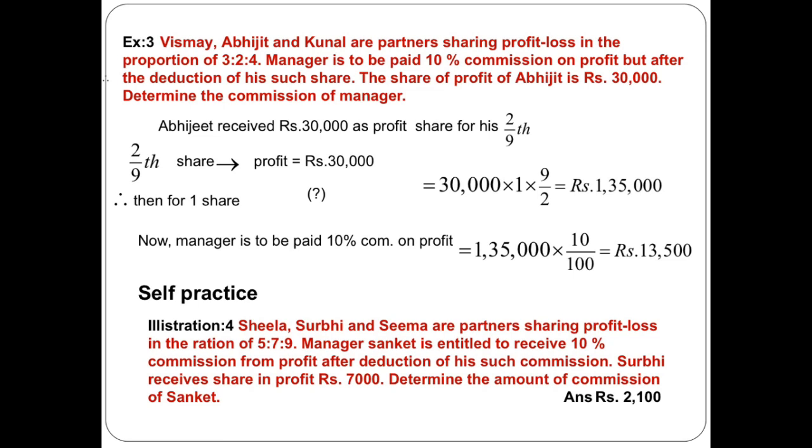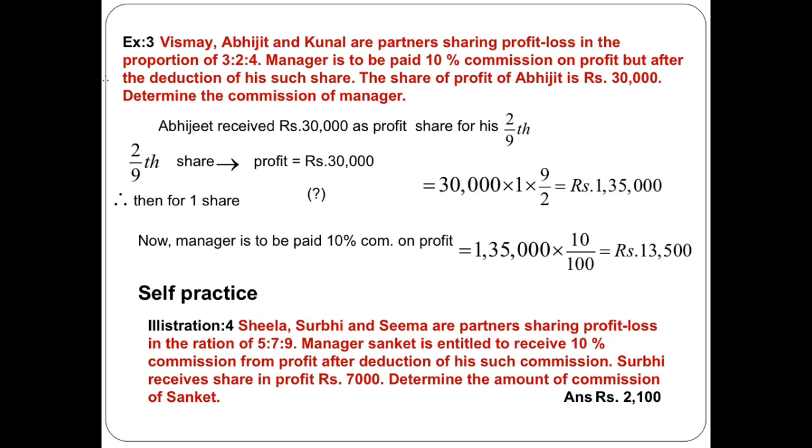Now see in the question, the profit and loss ratio of Vismay, Abhijit and Kunal is 3:2:4. So Abhijit's ratio is 2/9. Why is it 2/9? The proportion of profit and loss is 3:2:4, so 3 plus 2 plus 4 is equal to 9. So for Vismay it is 3/9, for Abhijit it is 2/9, and for Kunal it is 4/9. So Abhijit's ratio is 2/9, and the share of Abhijit's profit is 30,000.